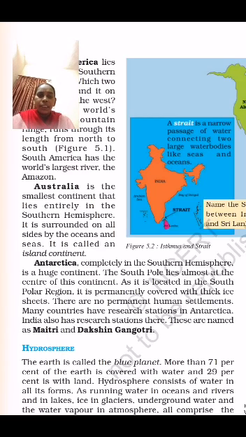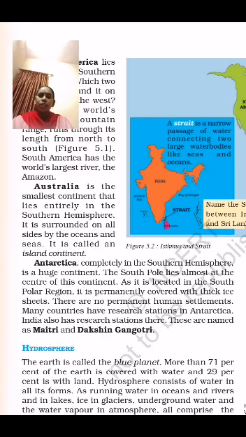The next one is Antarctica. It lies completely in the southern hemisphere and is a huge continent. The South Pole lies almost at the center of this continent. As it is located in the South Pole region, it is permanently covered with thick ice sheets.